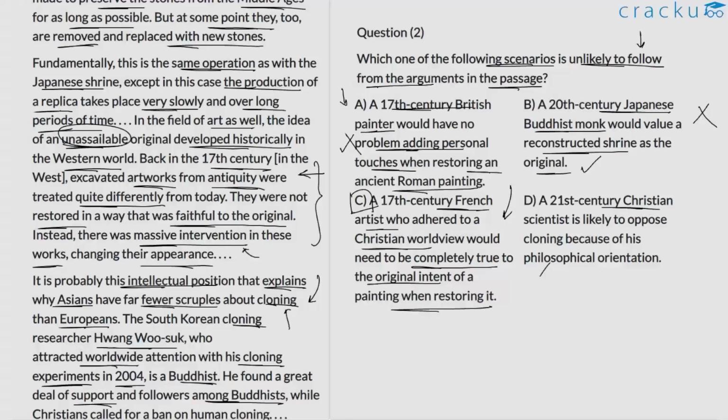D. A 21st century Christian scientist is likely to oppose cloning because of his philosophical orientation. This is true. This is again consistent with what we saw in the discussion. So we can eliminate option D. We notice that only option C here is a valid choice, primarily because it's contrary to what the author has highlighted in the passage.